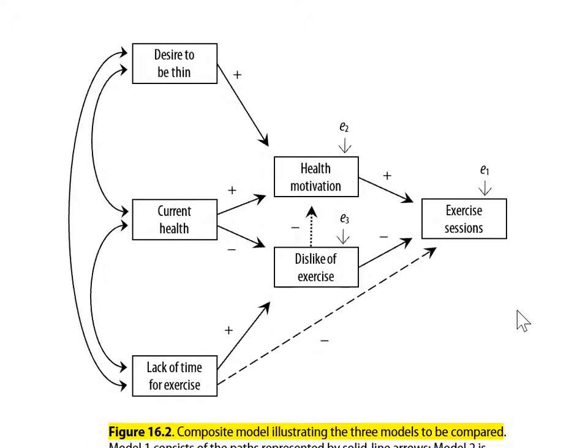We know that some of the variance won't be accounted for, and that is represented by the error term for exercise sessions. If a variable is an endogenous variable, there will be a little error term pointing at it. So we see it for exercise sessions and for health motivation and for dislike of exercise, but exogenous variables do not have error terms, as you can see.